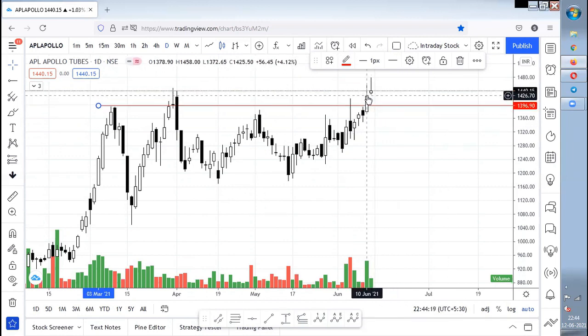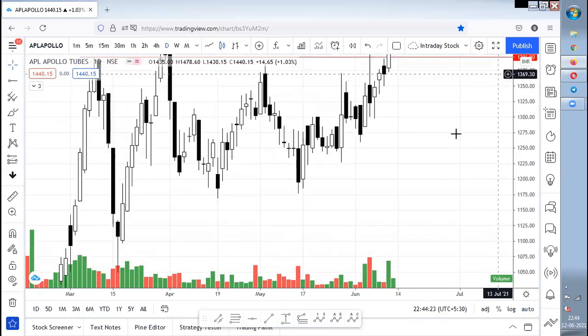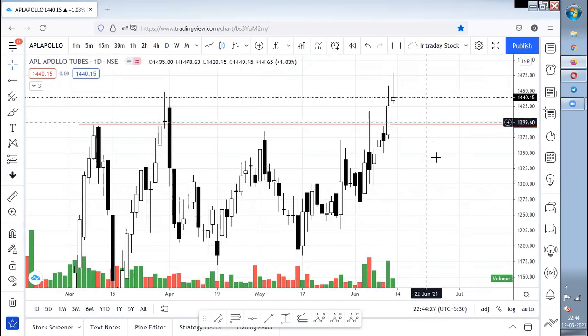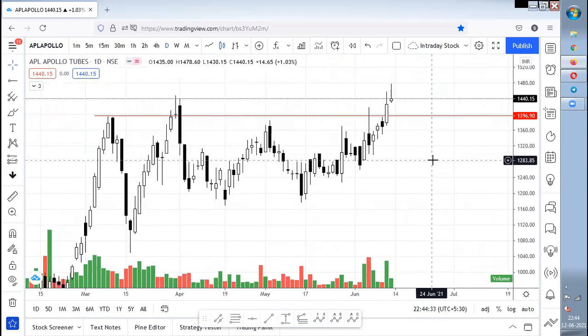The top wick is there, I accept, but check the body: is the body big or is the top wick big? The body is big, right? Do you accept or not? Please comment in the comment section whether the body is big or not. So this body is big, so this can be considered as a good breakout candle. Okay, fine.